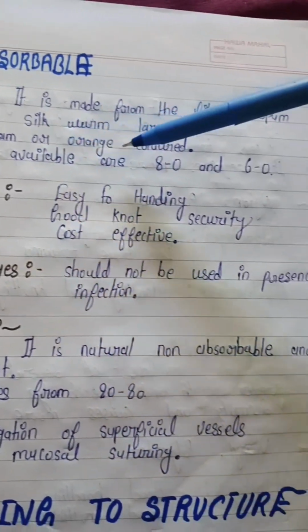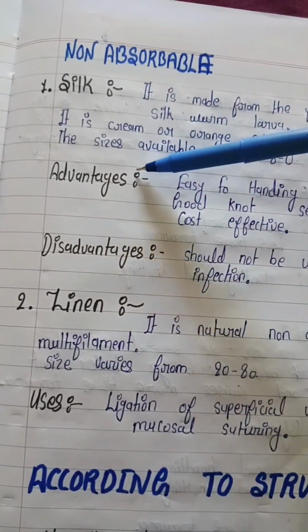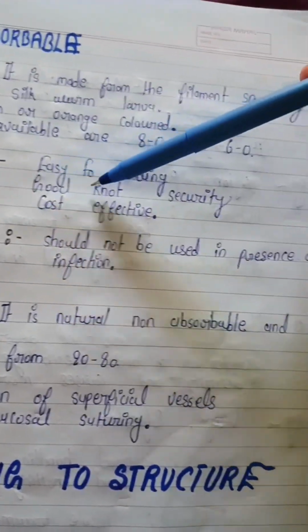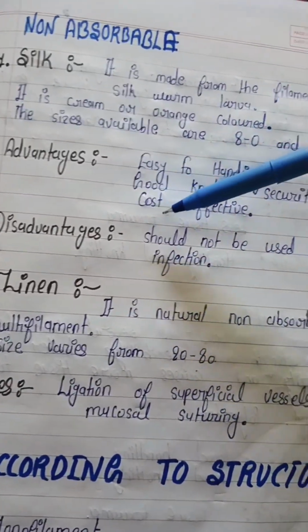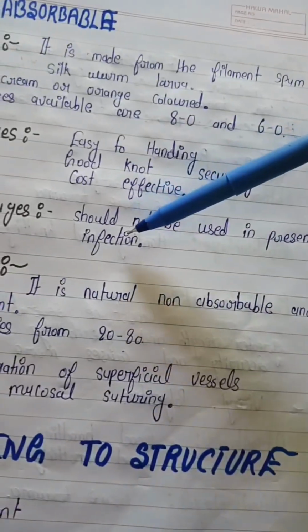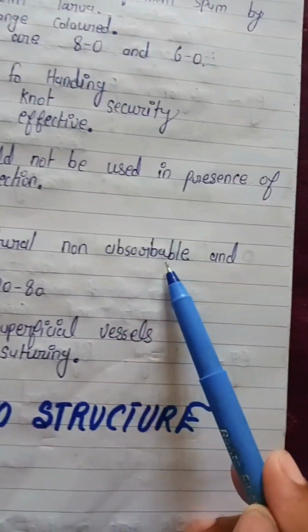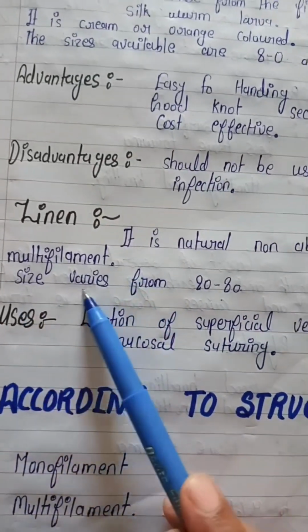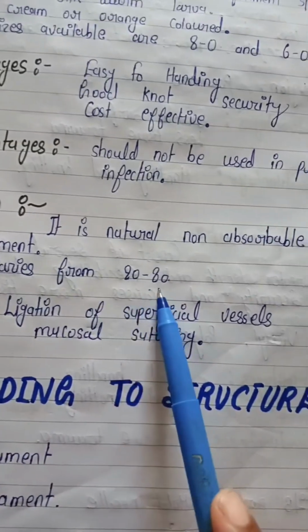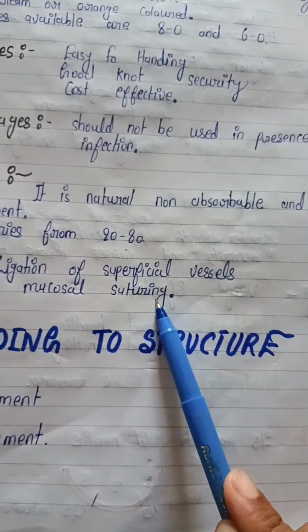Its available sizes are 8-0 to 6-0. Advantages are easy handling, good knot security, and cost effectiveness. Disadvantage: it should not be used in the presence of infection. Next is linen. It is natural, non-absorbable and multifilament. Size varies from 2-0 to 8-0. It is used for ligation of superficial vessels and mucosal suturing.